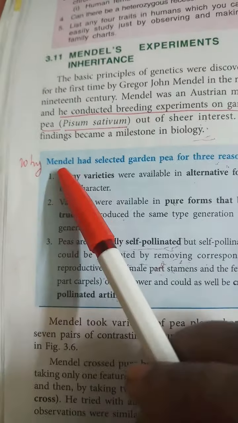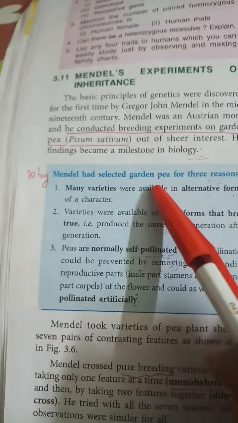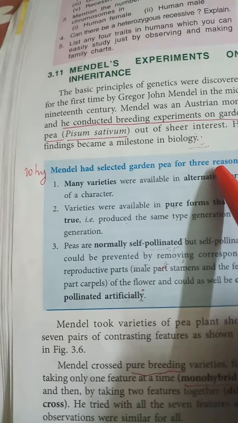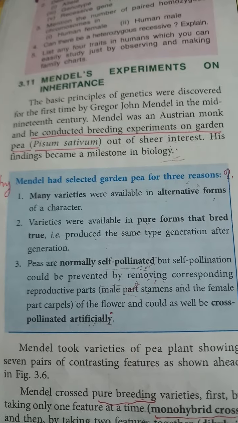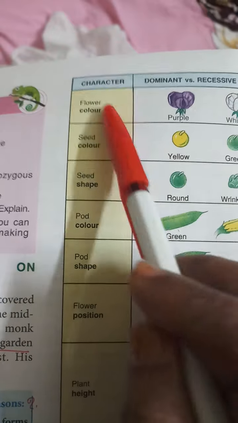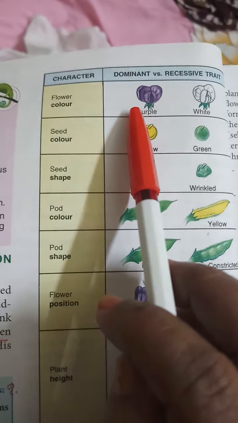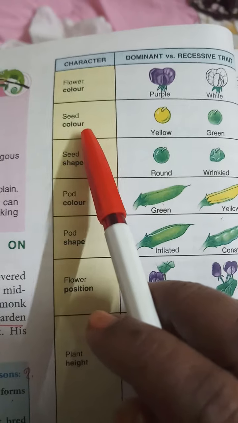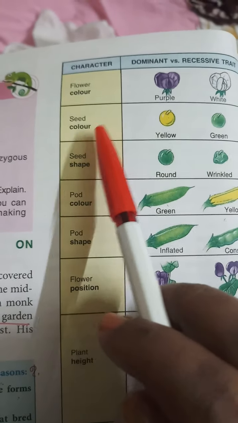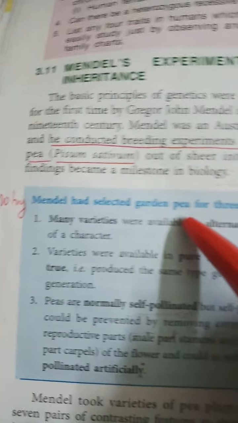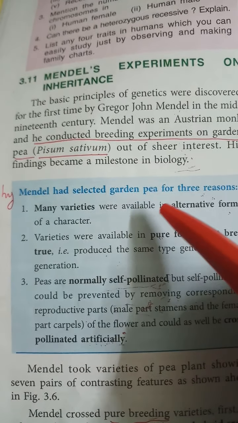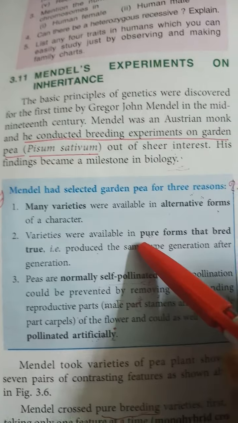Then why did Mendel select the garden pea for his experiments? That is also a question. Many varieties were available in alternative forms of a character. Here, alternative forms are shown. Flower color is the character, its alternative forms are purple and white. Then seed color is a character, its alternative forms are yellow and green. So many alternative forms of character, pure varieties with alternative forms were available there.